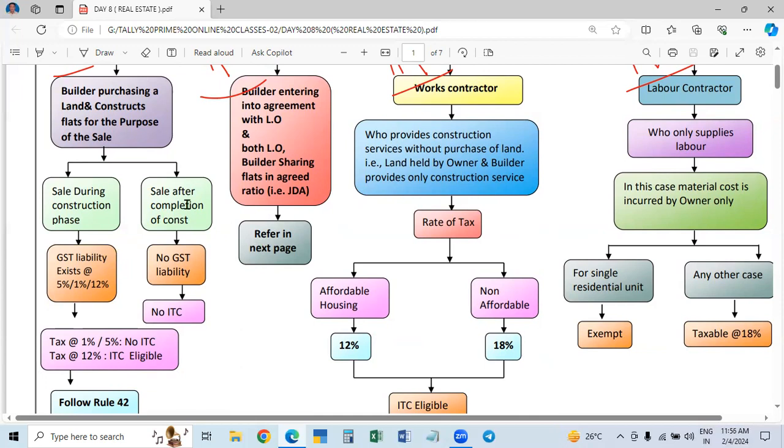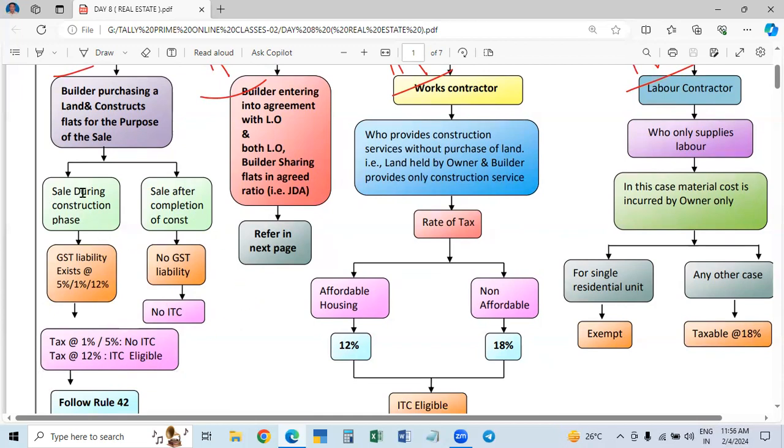Total construction is completed, and after completion you will get a completion certificate from the competent authority, the municipality. From the completion certificate only, the municipal authority will levy the tax, the land tax, that is called building tax, or house tax. They will charge the tax from that day. That is why after getting the completion certificate, only then he will sell the building to the owner. That means the total amount will be paid at the time of purchase of the building, after completion, and purchased by the customer.